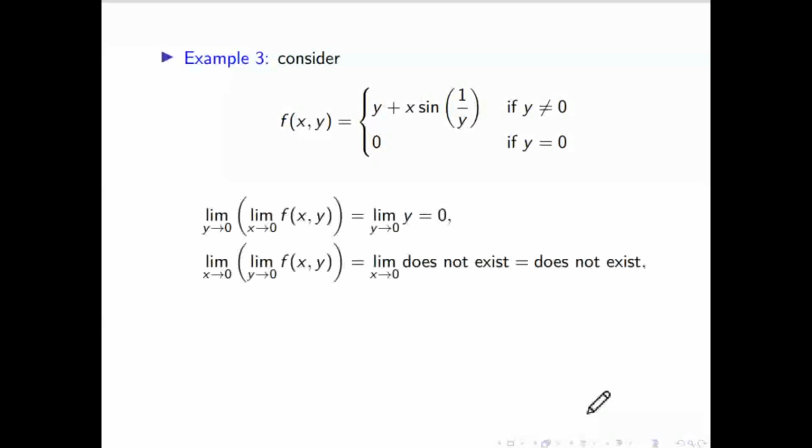Like see this function here. If you put x tending to 0 here, this will come 0, it will remain y, and as y tends to 0, the answer will come 0. But if you apply y tends to 0, this sine 1 upon y doesn't exist, so this does not exist. Even if you apply x tending to 0, it doesn't exist. So in this case, only one repeated limit exists, but the other doesn't exist.